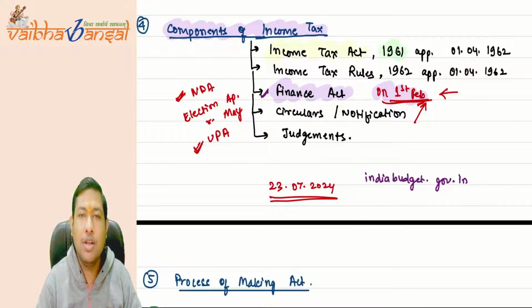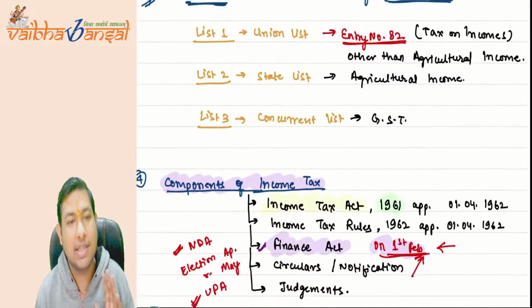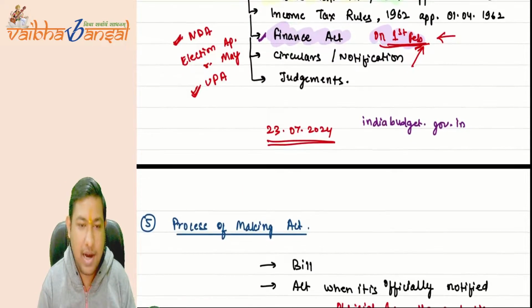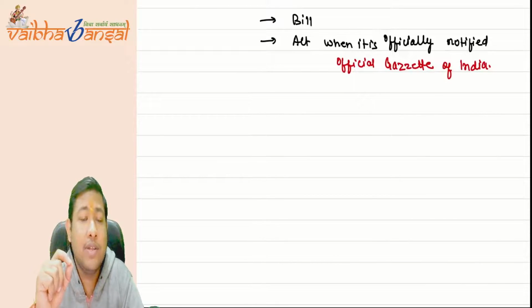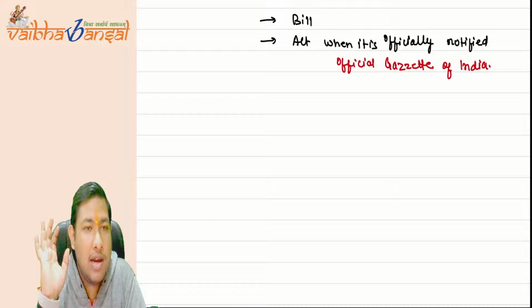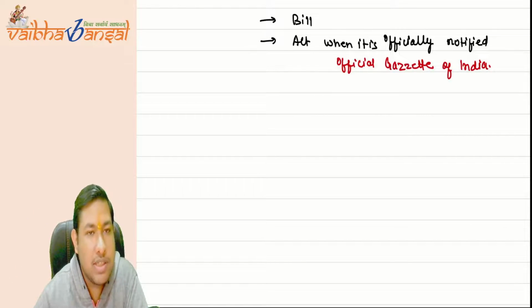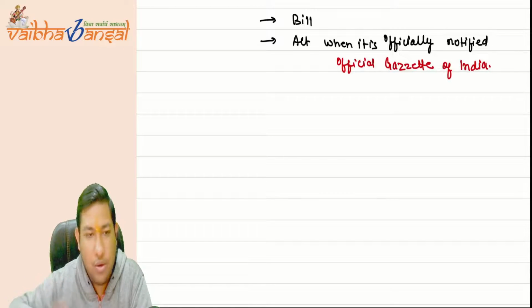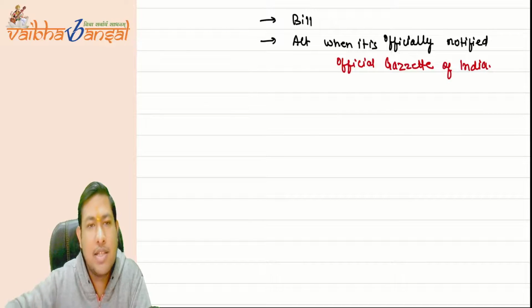So this is all the basics of income tax laws. We have to read this now. In part number two, we are starting with the core syllabus of our paper number 4, and we will discuss the tax rates and the structure of the Income Tax Act. So this is part number 1. You will get part number 2 as well for this lecture. In that part number 2 you will find the later part of this chapter, where we will discuss the tax rates and other structure of the Income Tax Act.